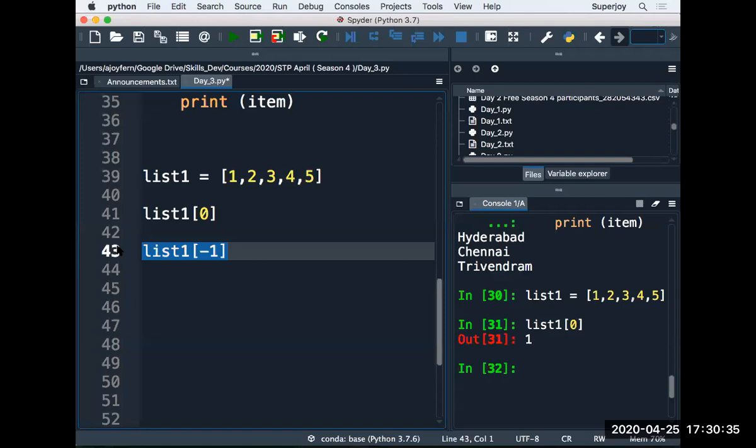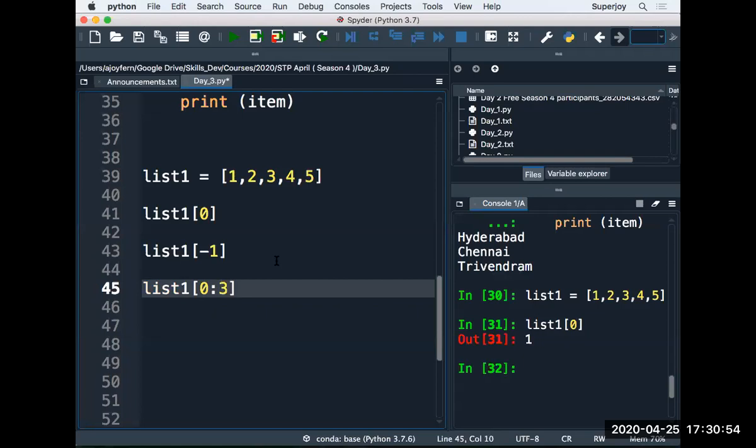So indexing is very similar to what we discussed in strings. We can also specify a range, as we used to do in the case of strings. So we can specify a range like this, right? In this case, index 0 will be printed, index 1 would be printed, index 2, right? 3 is excluded, right? So we will see the output, what? Index 0 we have 1, index 1 we have 2, and index 2 we have 3. So we have 3 items in the output. And we can see the output is again a list.